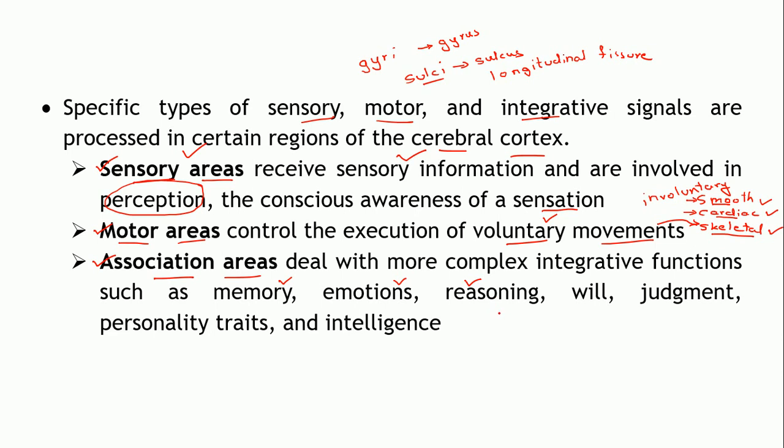Your willingness to do something, your judgment about something. Then the personality trait. Everyone's personality is different, everyone's behavior is different. That's because of these association areas. Apart from that, the intelligence. Everyone is not equally intelligent, right?